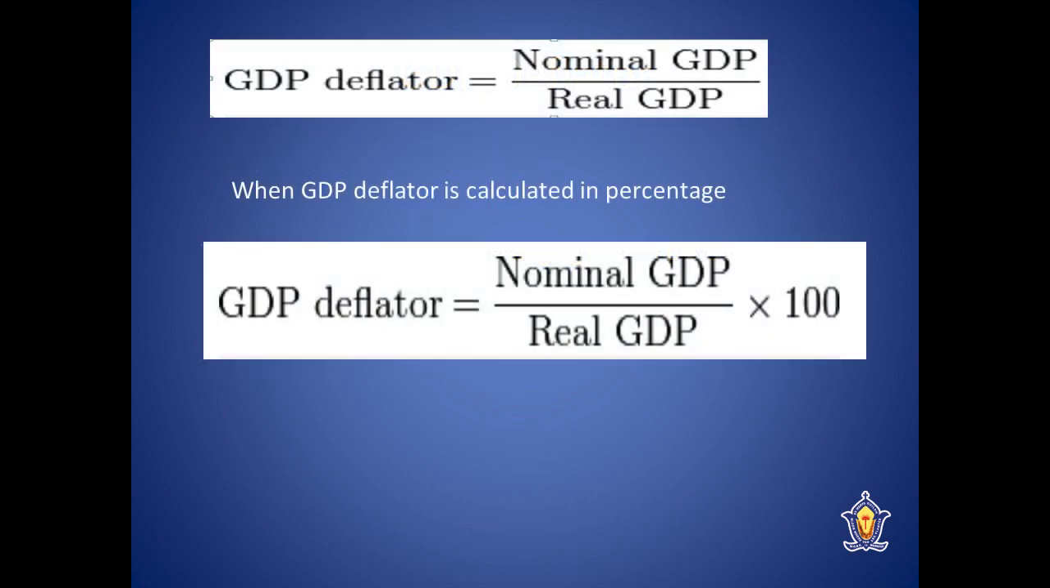Formula to calculate GDP deflator is equal to nominal GDP divided by real GDP. Sometimes the GDP deflator is also denoted in percentage terms. Then GDP deflator is equal to nominal GDP divided by real GDP into 100.